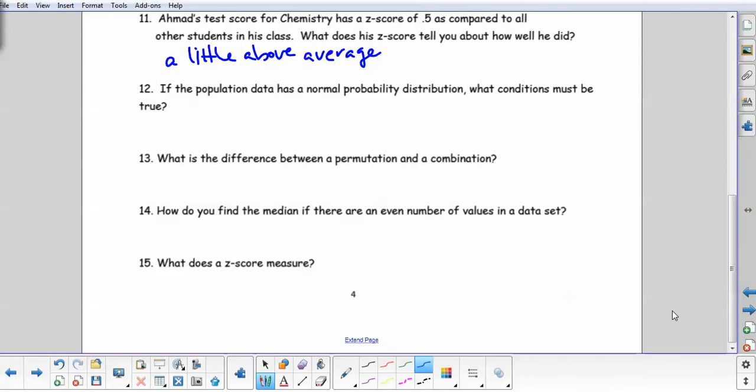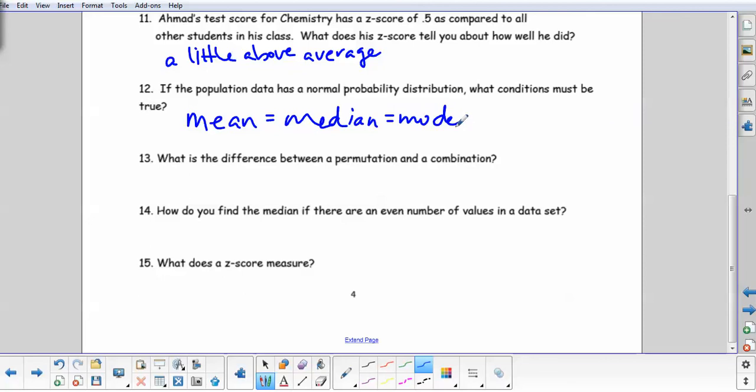If the population data has a normal probability distribution, what conditions must be true? Well, in that case, the mean would have to be the same as the median. And it will also end up being the same as the mode.